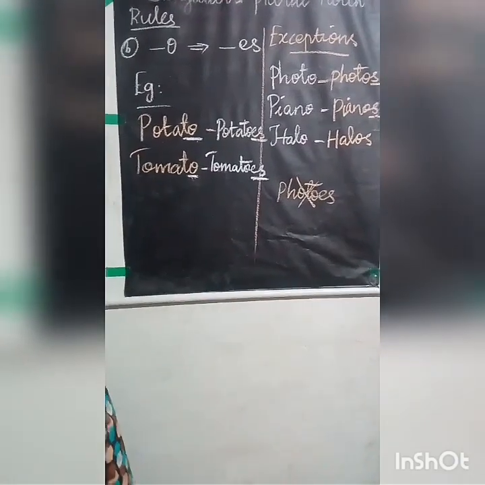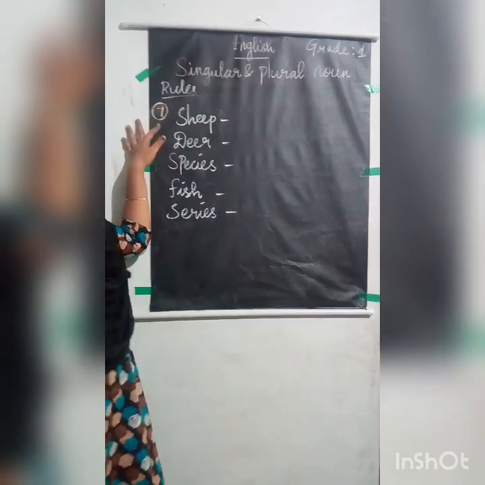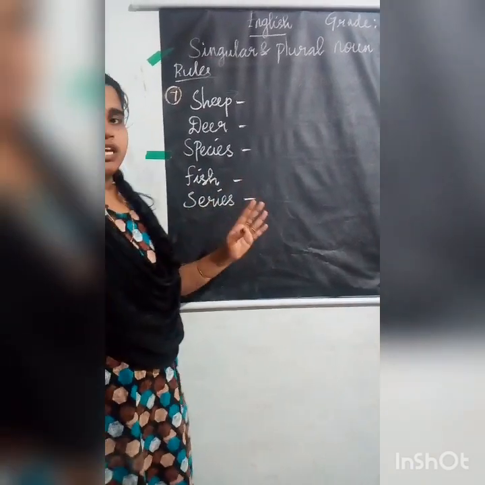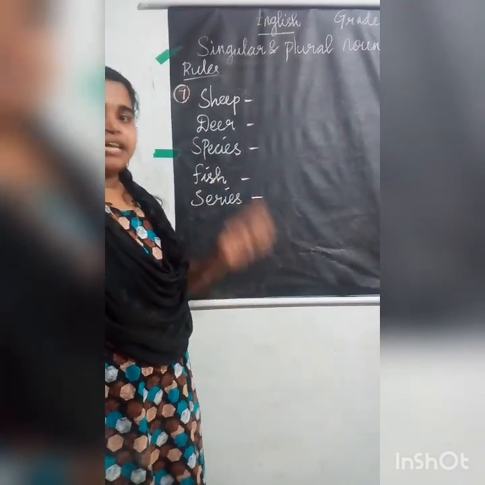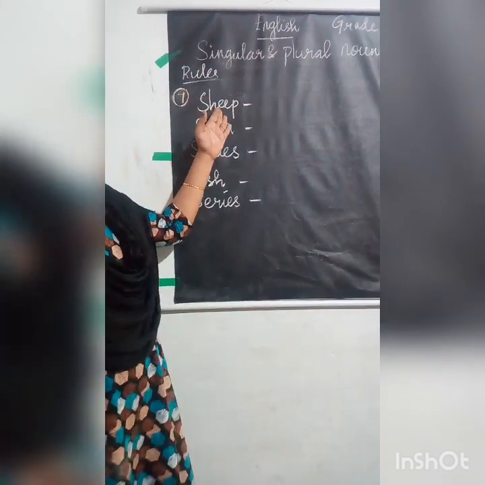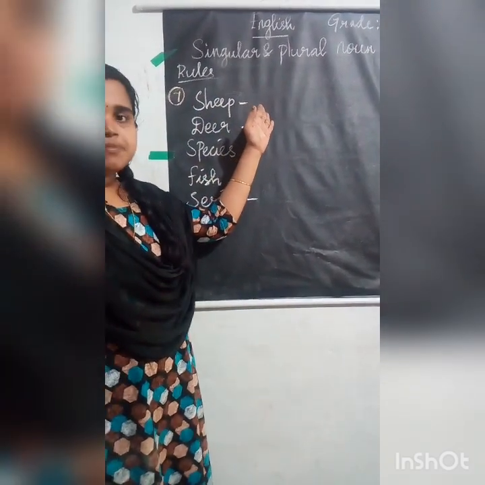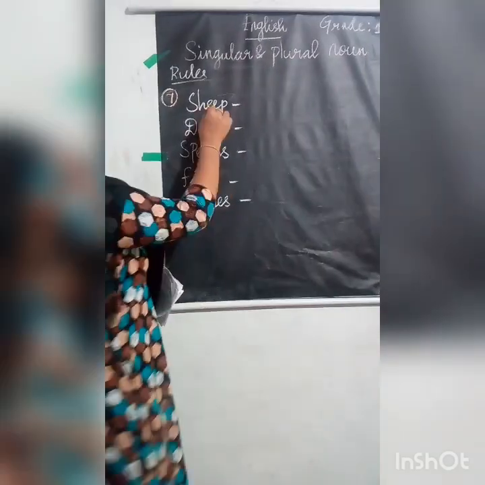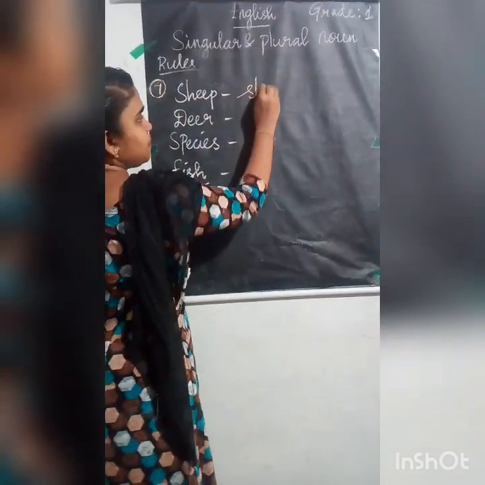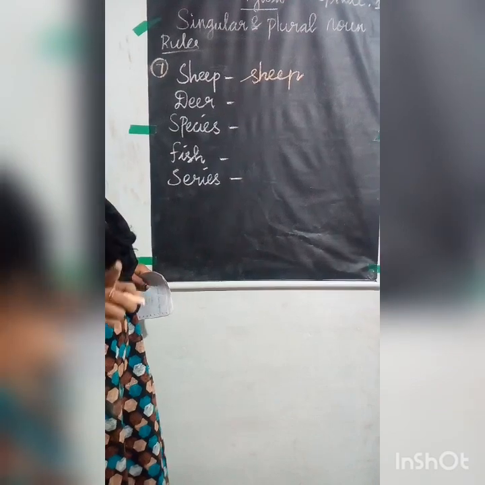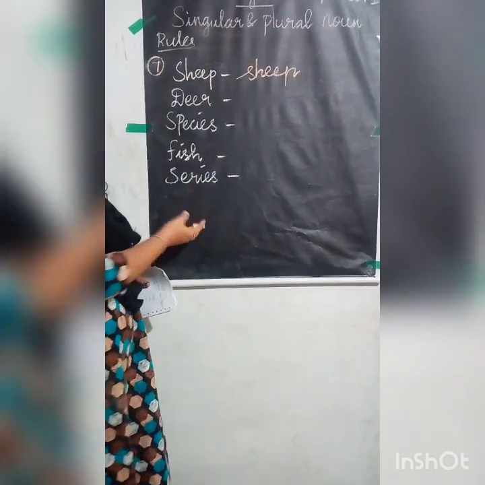Okay, children. The next rule, that is the seventh rule, is that some nouns don't change when you change them to plural. They remain the same word. For example, sheep. You cannot write sheeps at the end. Here this remains the same. So sheep is the plural here. So there is the same singular and plural for some nouns. These are some of the examples.